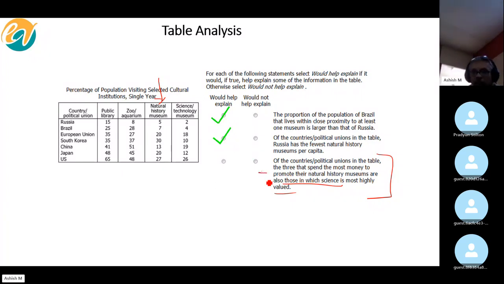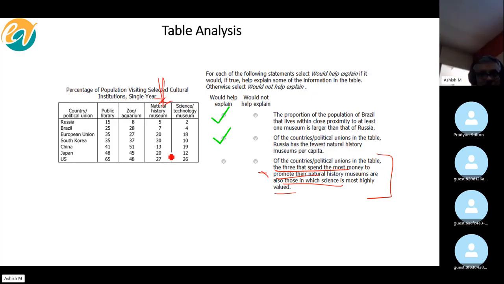All right, so marketing. Let's say marketing also. Fair enough, that's a good point. If the marketing for a museum is good, it is very likely that more people would visit, right? So how can we find out the top three who spend the most money to promote? Most percentage, correct? You can say that may not necessarily be the case, agreed, but it's likely to be the case, correct? So then what do we do? We sort this column and find out the top three.